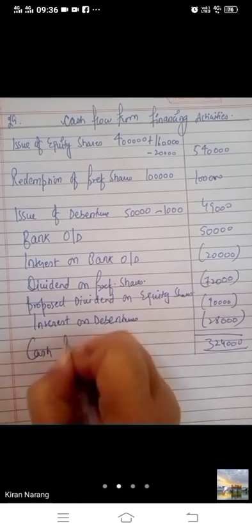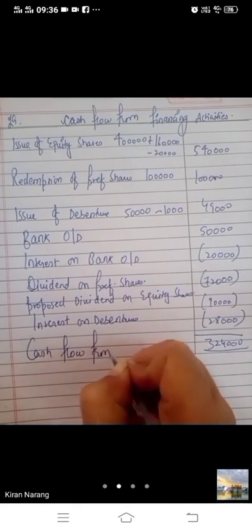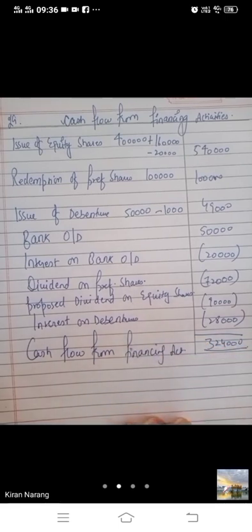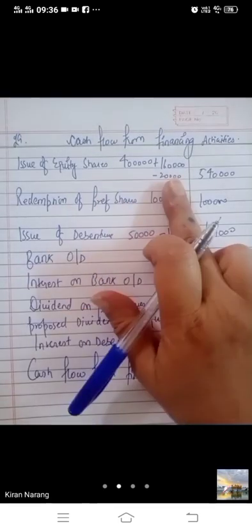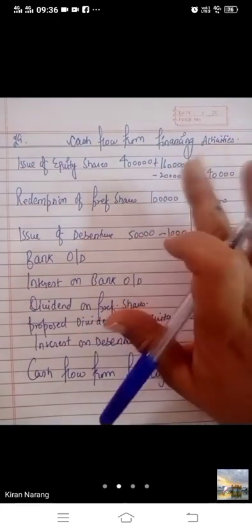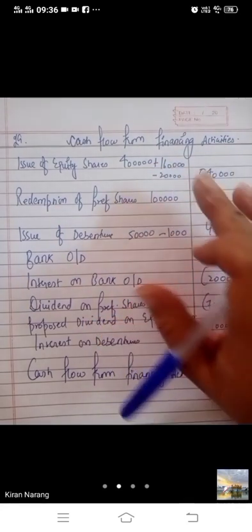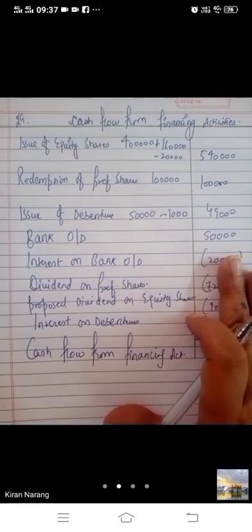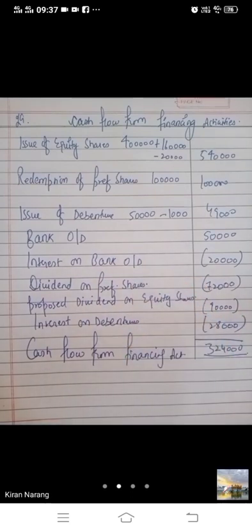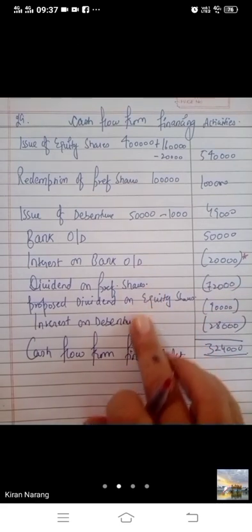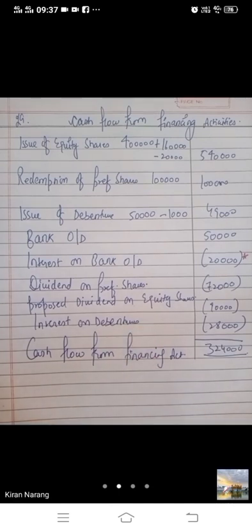Here we will write cash flow from financing activities. You just have to remember, bache, if there is issue of shares, premium will be added and discount will be subtracted. Either it is issue or redemption, premium will be added, discount will be subtracted, underwriting commission will be subtracted. Then bank overdraft is also a financing activity, and interest which you have paid, the whole amount of current year will be taken as interest paid. This is outflow of cash. Then you have to write the dividends and interest. Any doubt, beta?